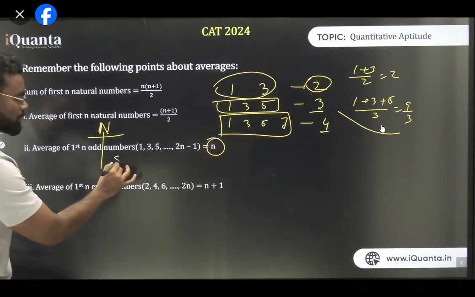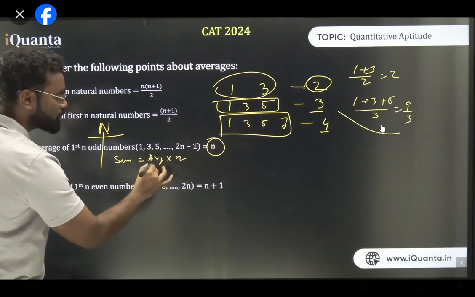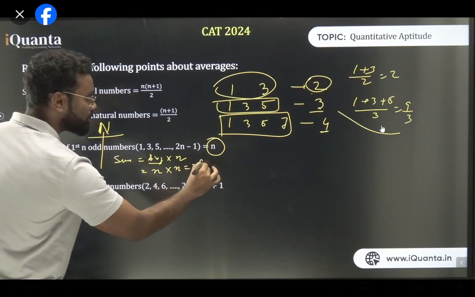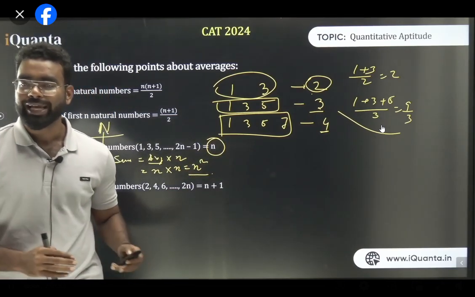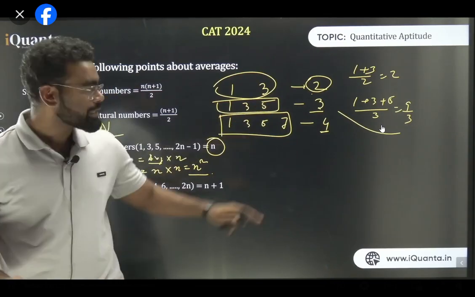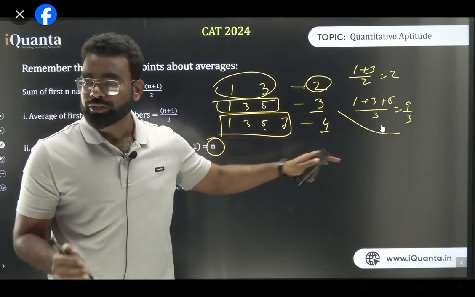अगर average n हो गया तो sum कितना हो जाएगा? So what is sum? Average into number of terms. So average कितना है? n है, and the number of terms is also n. So n into n is basically n square. तो अगर sum n square है, average क्या हो जाएगा? n हो जाएगा. Is it fine, everyone? You can also check with that. 1 plus 3 plus 5, what is the sum? 9. 9 is 3 square. 1 plus 3 plus 5 plus 7, what is the sum? 16. 16 is 4 square.